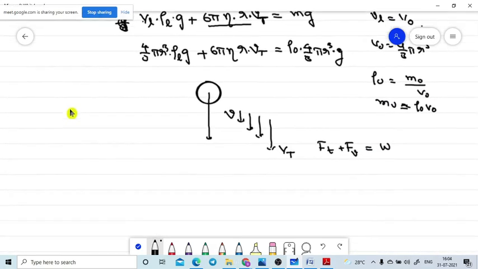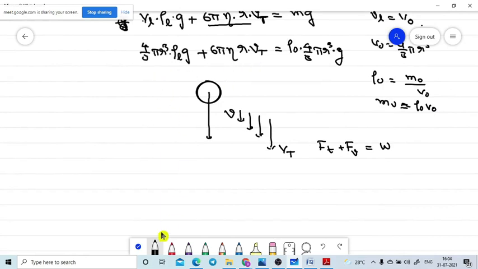So now here, are there any values that will cancel? R cubed is there, and here r is there, so let me cancel this one. R squared is the remainder. So r is cancelled, r squared is the remainder. Pi is there. Here 4 is there, 2 into 4, 2 into 3, 2 into 4, 2 is the remainder.